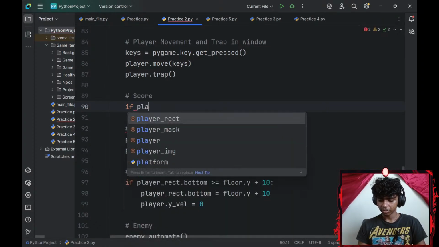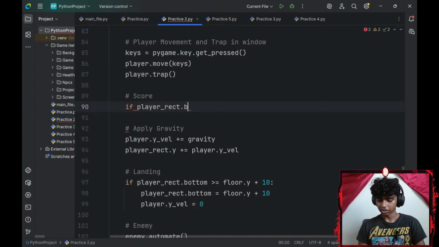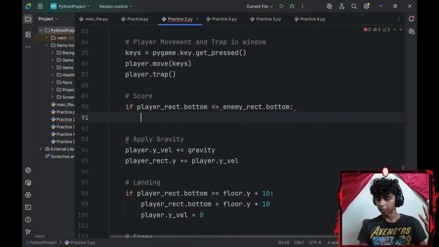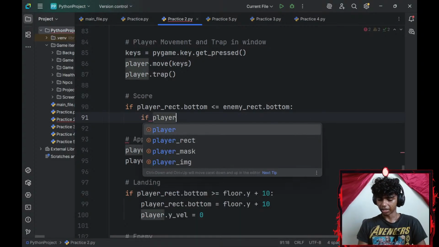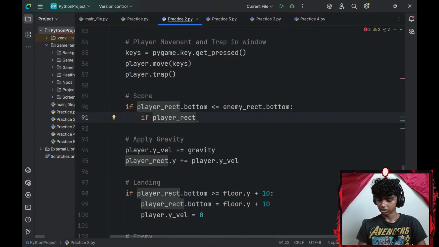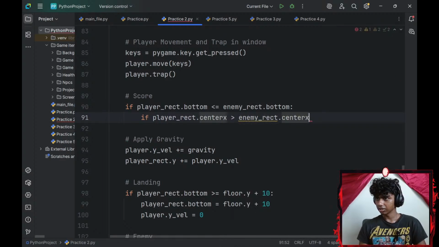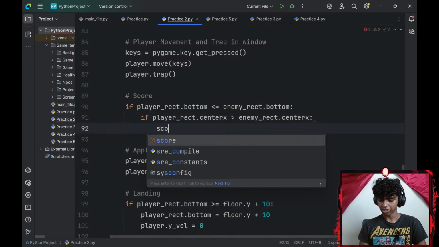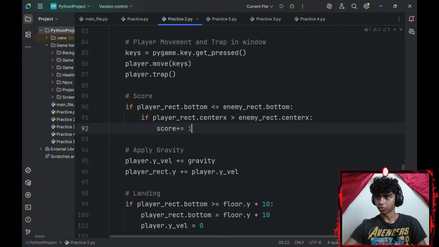If my player underscore rect dot bottom is less than or equal to my enemy underscore rect dot bottom, I will do something. I will add another if statement. If my player underscore rect dot center x is greater than my enemy underscore rect dot center x, okay, I will increase my score by 1. Score plus equals 1.